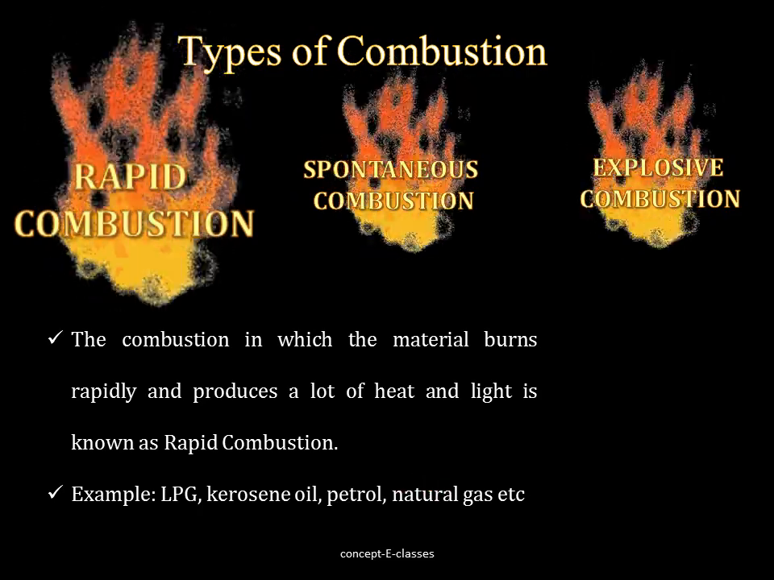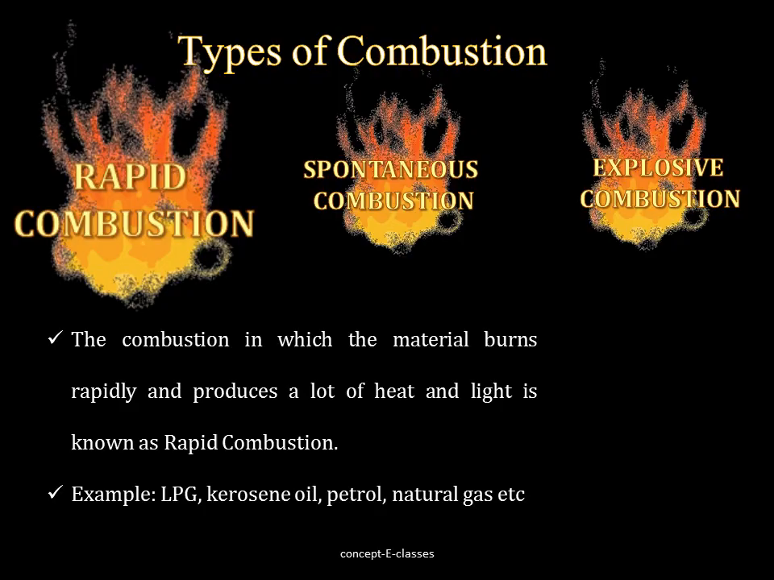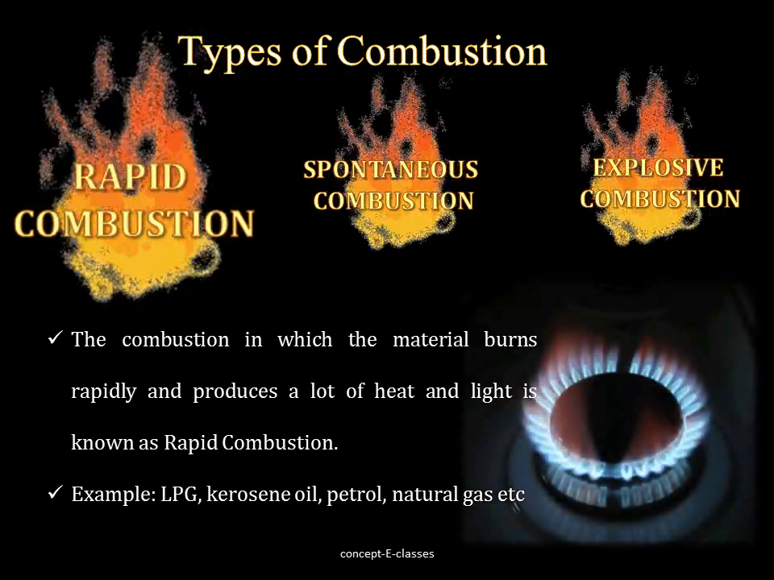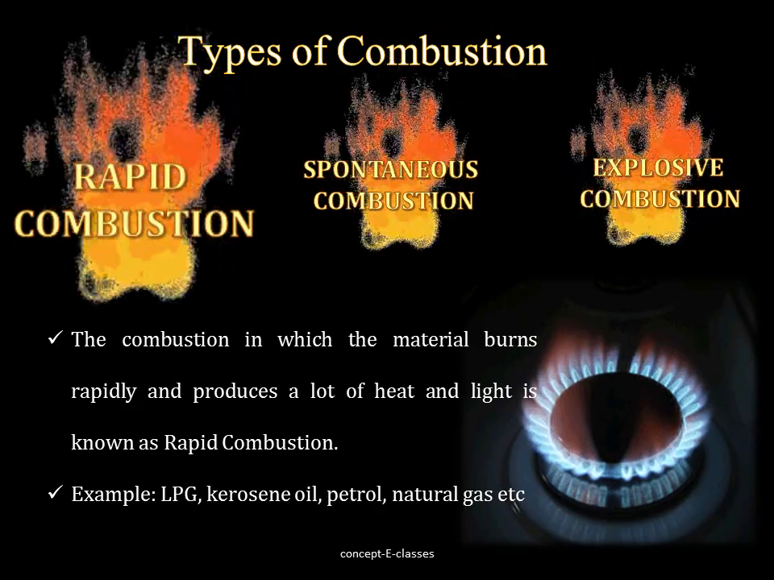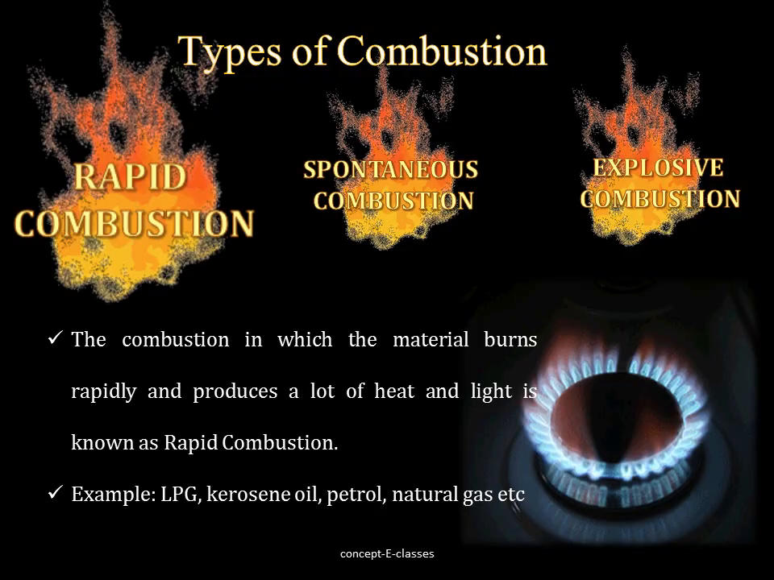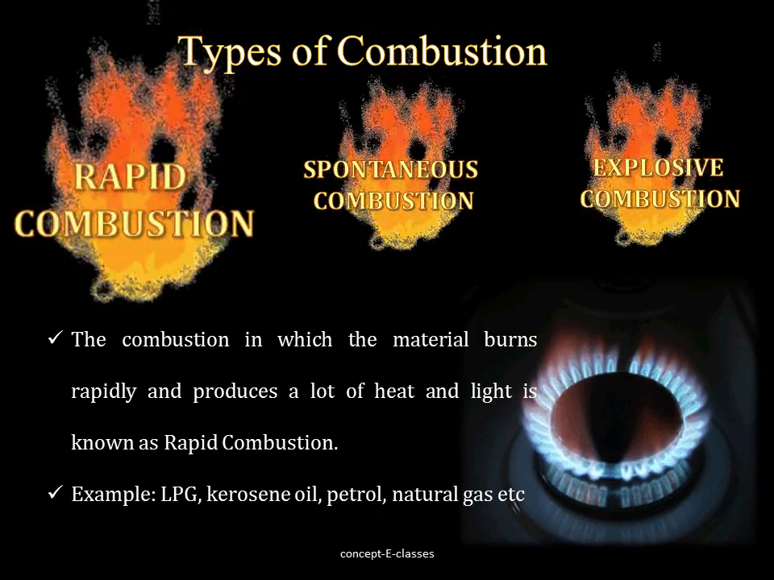If you bring a burning matchstick or a gas lighter near a gas stove in the kitchen, and if you turn on the knob of the gas stove, we can see that the gas burns rapidly and it produces heat and light. So such type of combustion is called rapid combustion.